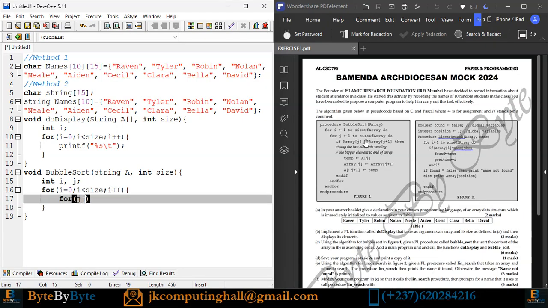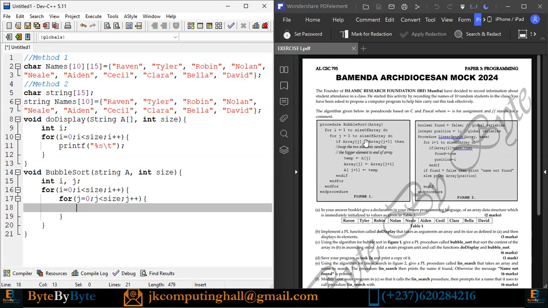Then for j equals 0, j less than the size, j increment. What do I have? They say if array at position j is less than array at position j plus 1, meaning what? Here we are comparing, and we know how to compare strings: you use a particular method, string compare, comparing string 1 and string 2. That is array at position j with the array at position j plus 1.